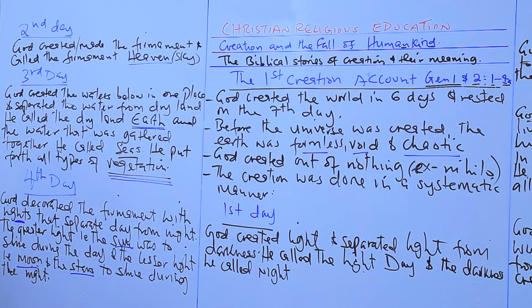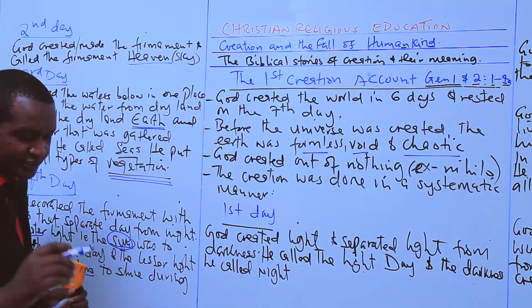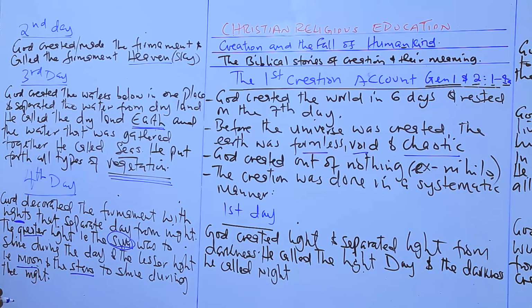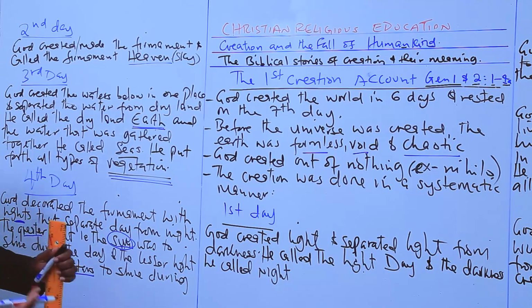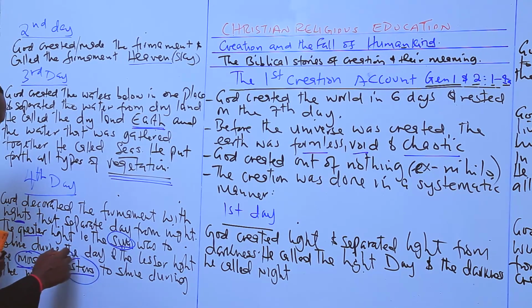There is a big light, which he calls the greater light, which we know is the sun. So he created the sun, which lights during the day. Then at night, we have the moon and the stars.